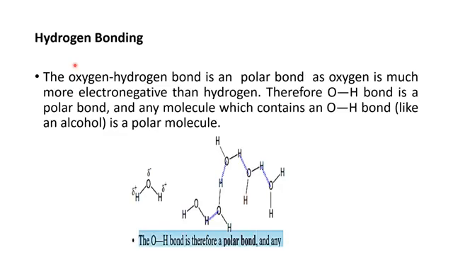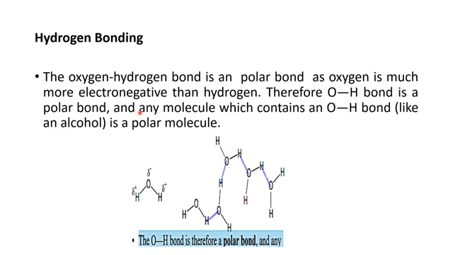First, we are going to discuss our second chemical interaction, which is hydrogen bonding. As we know, hydrogen bonding is a very strong bonding as far as intermolecular forces of attraction are concerned. In hydrogen bonding, the oxygen-hydrogen bond is a polar bond. As we know, oxygen by nature is highly electronegative in comparison to hydrogen. So the O-H bond by nature is polar, as confirmed by previous discussion, as it has a dipole